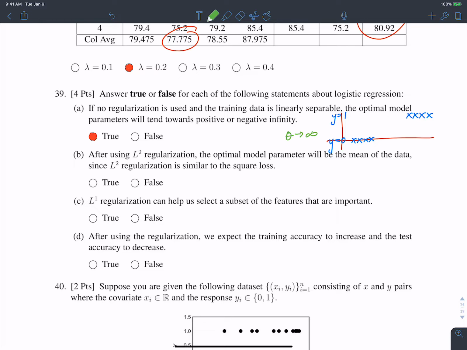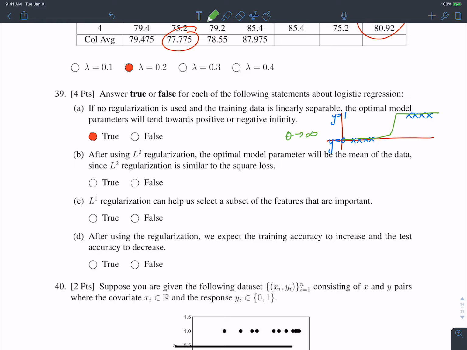Whereas larger values of theta will make the jump between y is equal to 0 and y is equal to 1 sharper, okay? And if our data is linearly separable, theta will keep on increasing, right? Because the loss will keep on decreasing until it's totally separate and we reach 100% training accuracy, okay? Which is possible when our data is linearly separable.